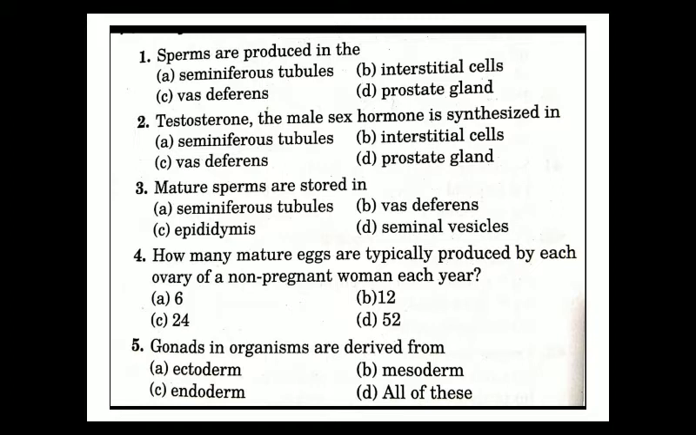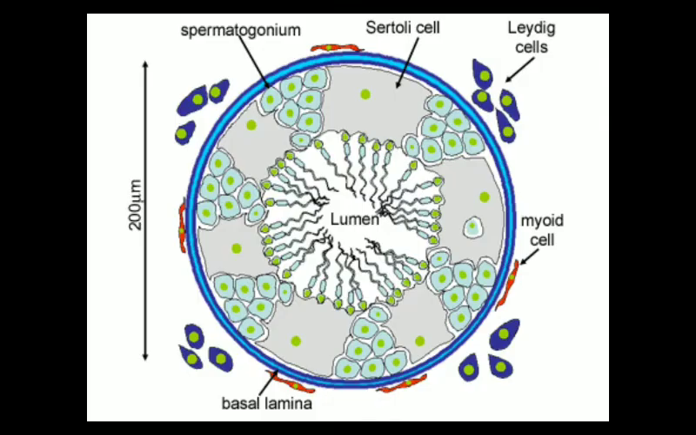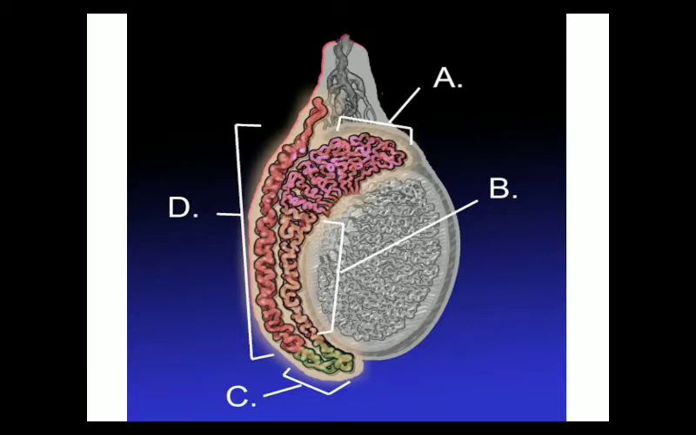In the seminiferous tubule, the formation of sperms takes place. Vas deferens is not the answer because it is a duct which conducts the male gamete. Seminal vesicle is a gland which releases some secretion, so this one is also not the answer. So our correct answer will be the epididymis. The epididymis is a structure which temporarily stores the male gamete.